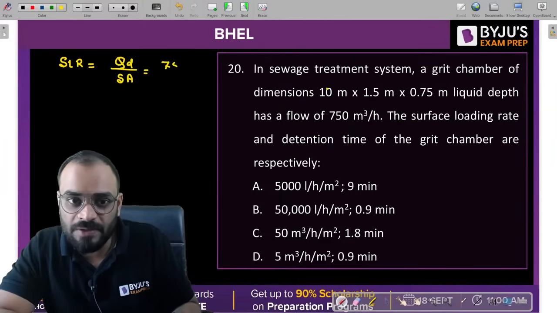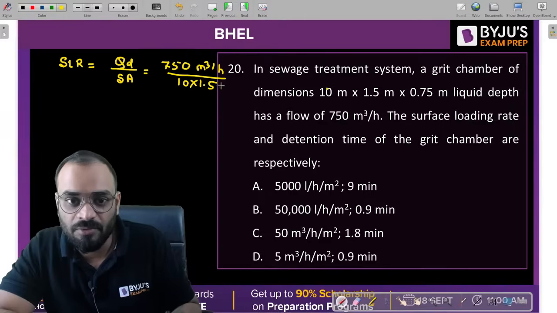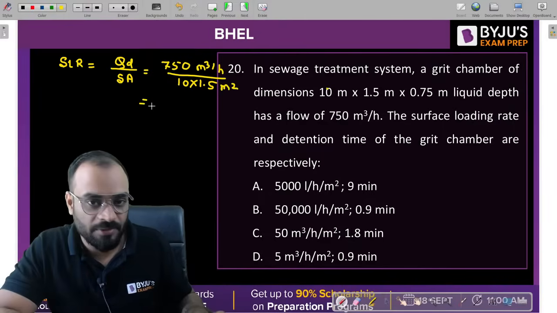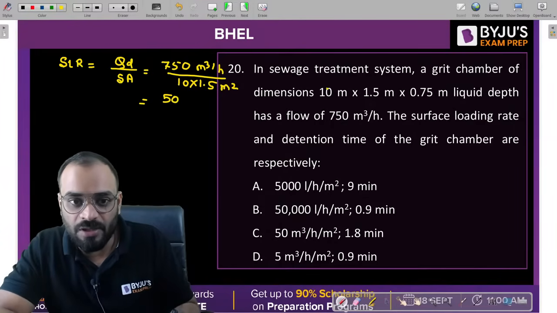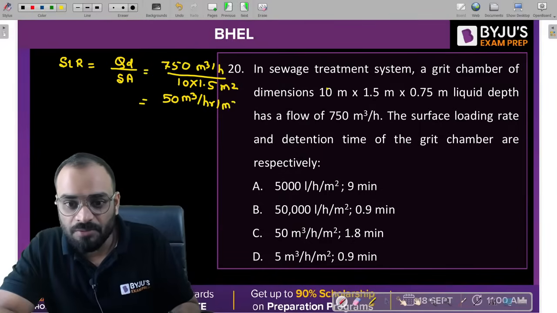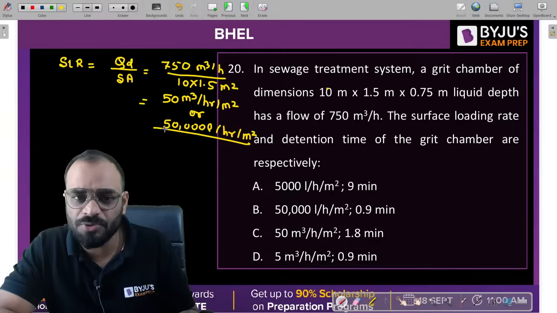So it is 750 meter cube per hour, divided by area, which is 10 into 1.5 meter square. Let's solve this one. How much we are getting? 750 divided by 15, so we are getting 50. So it is coming around 50 meter cube per hour per meter square, right? Or either we can write it 50,000 liter per hour per meter square also. Correct?